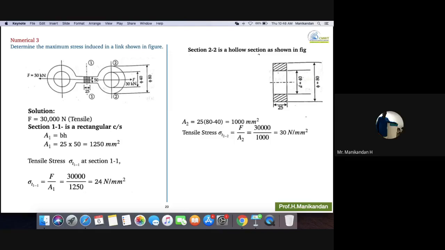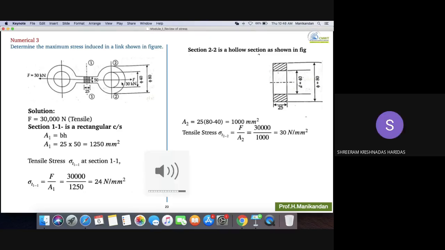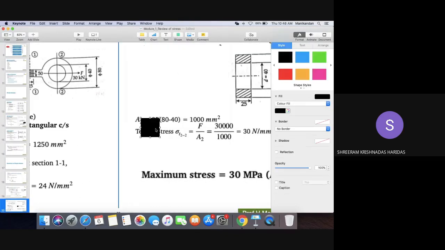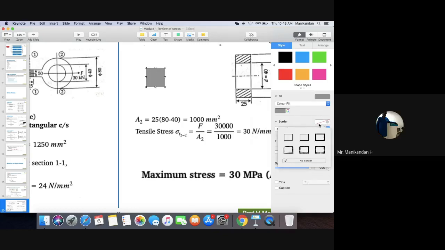Sir, excuse me, sir. That thing is like a circular thing, sir. What I want to ask is, if you draw a rectangle of dimension 80 and the 40 thing is hollow, still if you cut the cross section, you'll get the same diagram, no, sir? No, again, repeat. So in the cross section, in place of that donut, you add a rectangular thing of dimension 80 and the hollow thing is like 40. If you cut that also, you'll get the same cross section. So in that case, wait.